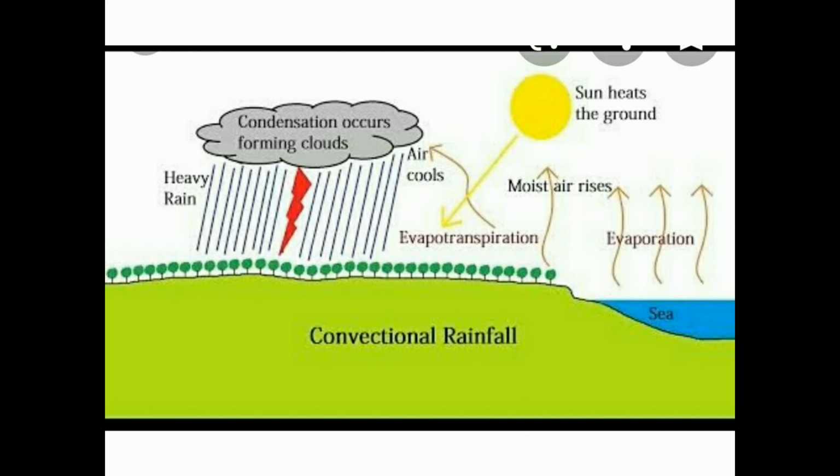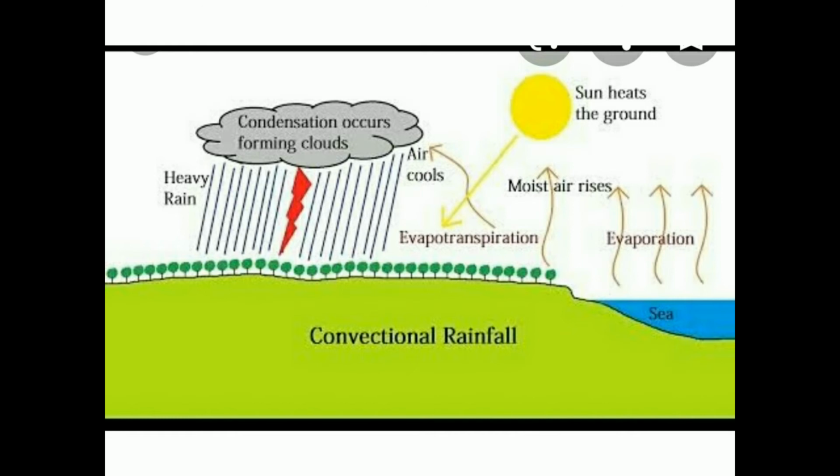Evaporation is water changing into vapor state. And what is transpiration? Plants also release some water vapor into the atmosphere, and that process is called transpiration. So both evaporation and transpiration together are called evapotranspiration. Then after this process, the cool air touches the clouds and then heavy rain takes place.